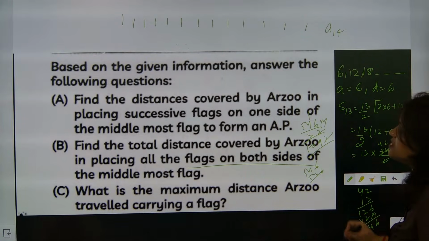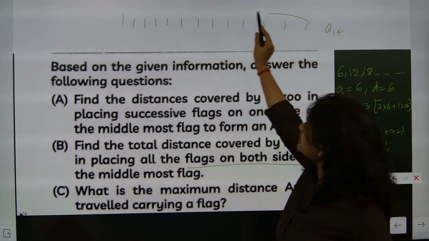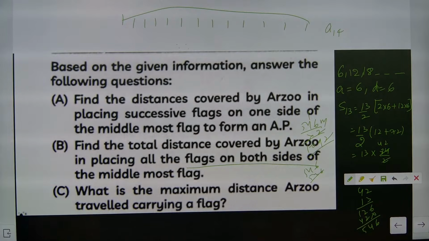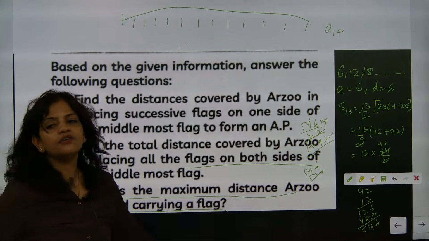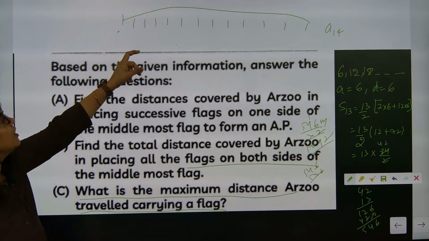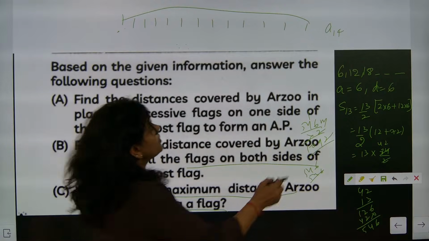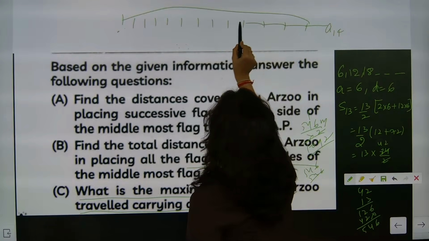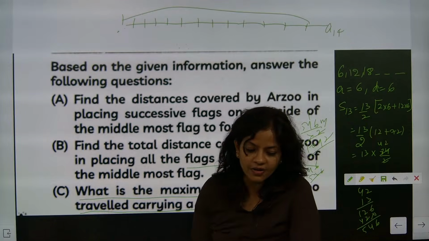What is the maximum distance Arjun traveled carrying a flag? Last one, 13. What is the maximum distance Arjun traveled carrying a flag? So that is the last one. That is the maximum distance covered. 3 ones are 3. 3 into 13. From here to here, how much distance is coming? 39 meters. Total distance covered will be 39.